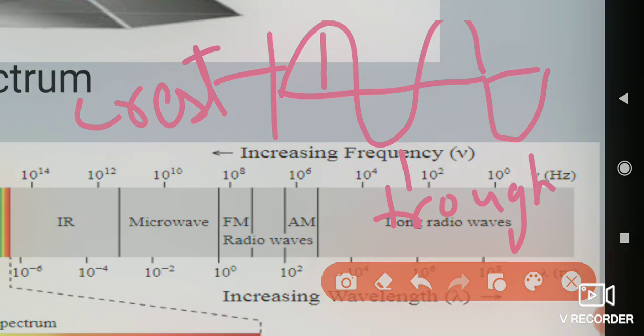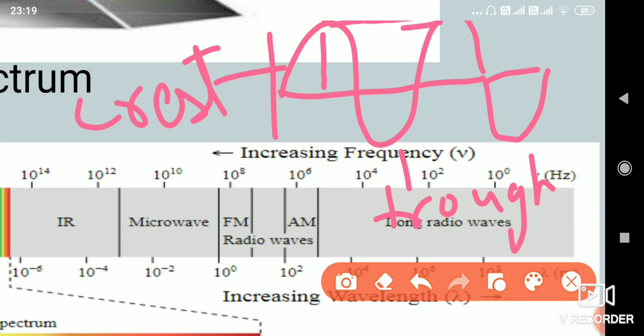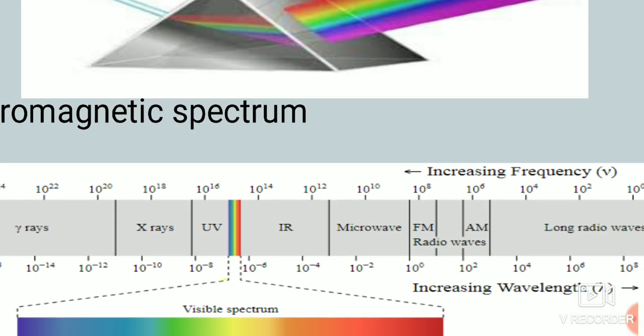The distance between two crests, or the distance between two troughs, is considered the wavelength. So this is given about the frequency and the wavelength.